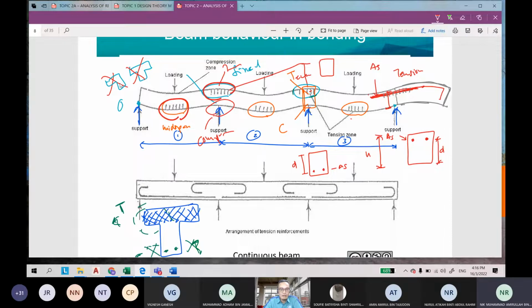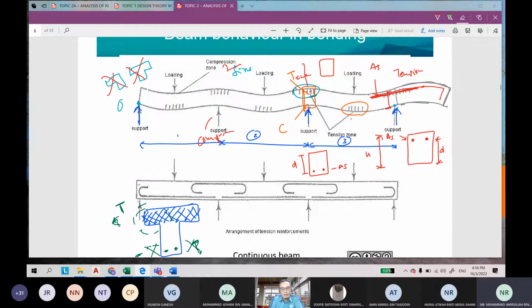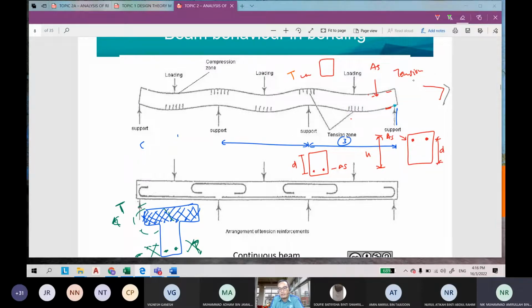Let's see here. This is the midspan. Let's say we have a continuous beam with three spans. This is quite confusing.